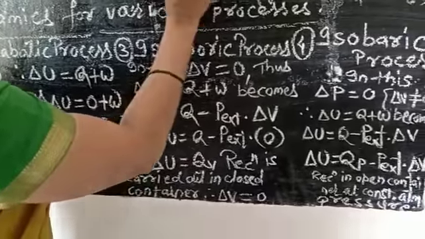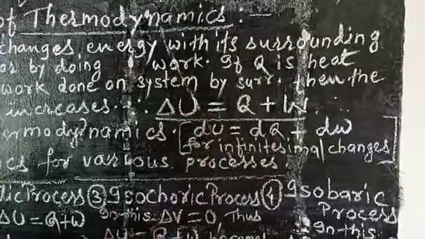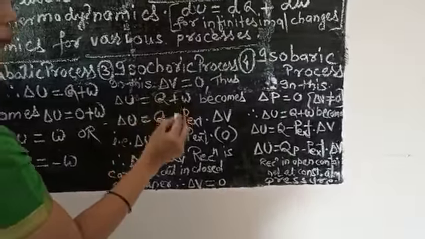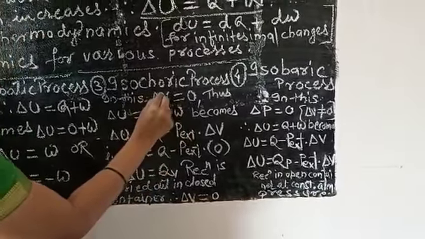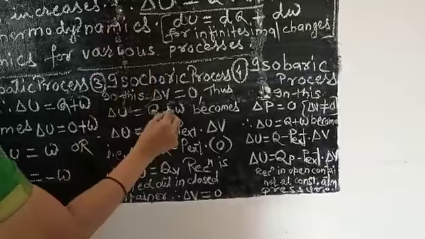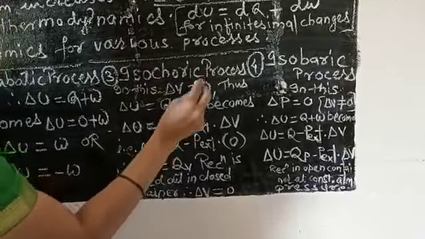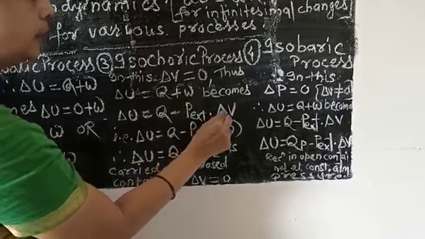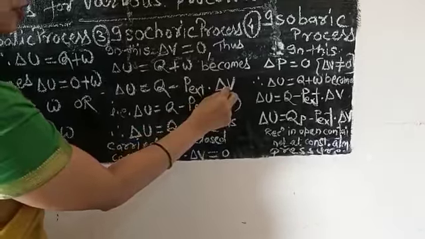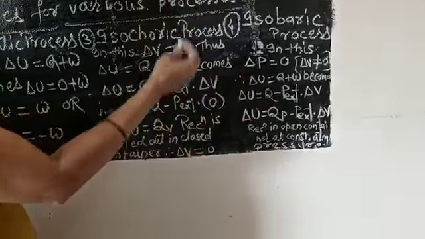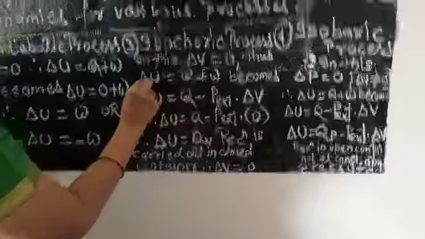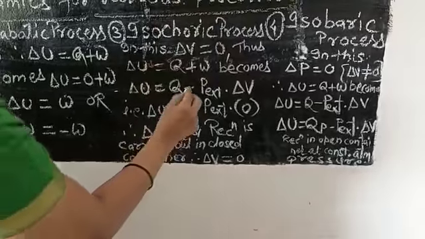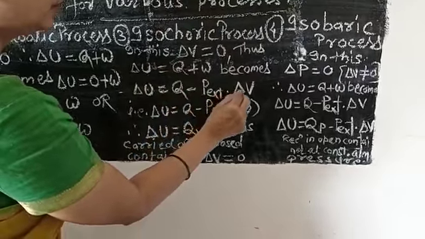Thus, the first law of thermodynamics, delta U is equal to Q plus W, becomes delta U is equal to, now we have to substitute the value of W, that is minus P external into delta V. What is delta V? Change in volume, that is V2 minus V1. And so delta U is equal to Q, and in place of W, minus P external into delta V.